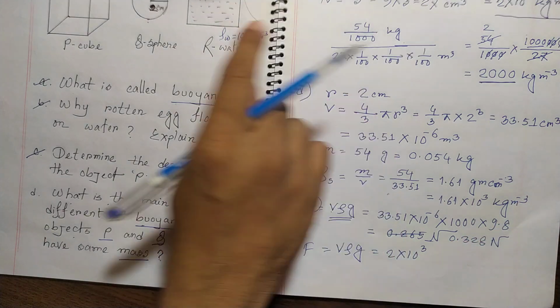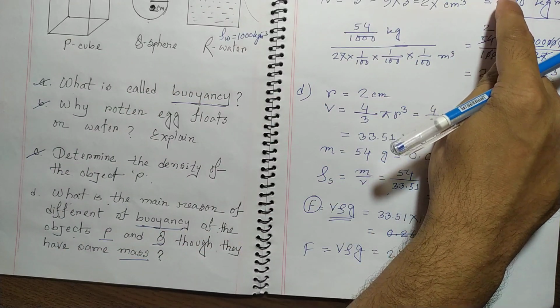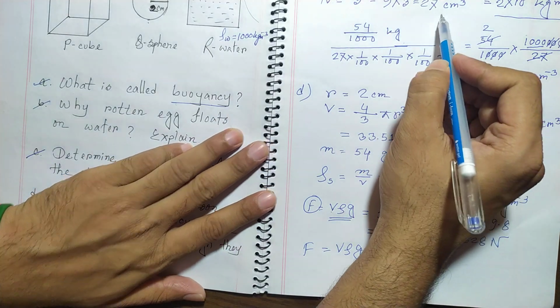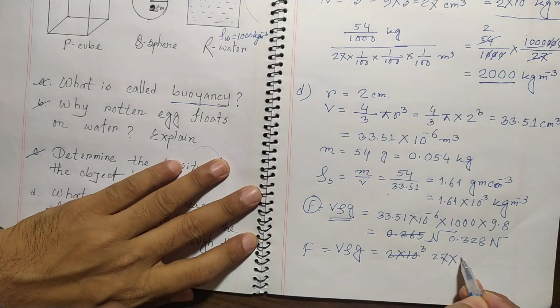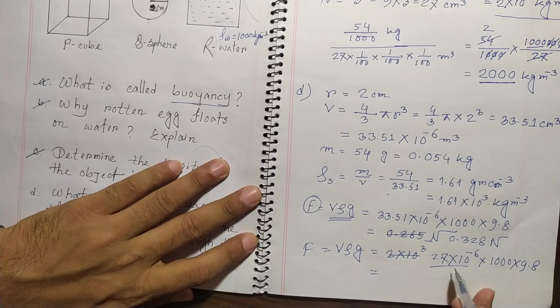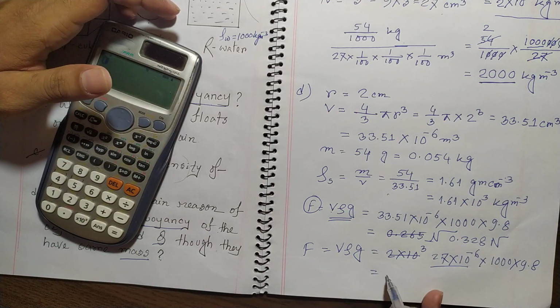The volume of the cube is actually 27, so this is 27 centimeter cube. So in this case, it would be 27 times 10 to the power minus 6 meter cube, times 1000, times 9.8. So if we do it, 27 into 10 to the power minus 6,